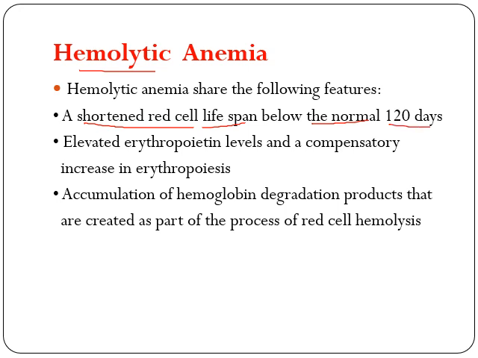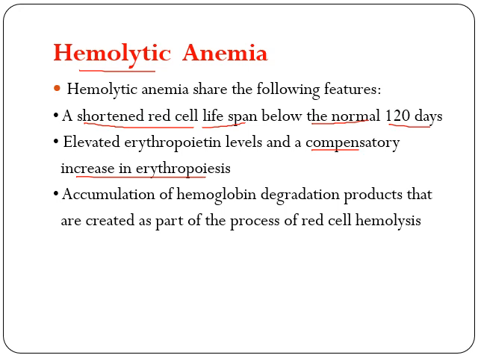Whenever there is decreased red cell lifespan or increased hemolysis, the body always tries to compensate by increasing the activity of erythropoiesis. So there is a term known as compensatory increase in erythropoiesis. By this mechanism, the bone marrow tries to produce more RBCs to compensate for the anemia.